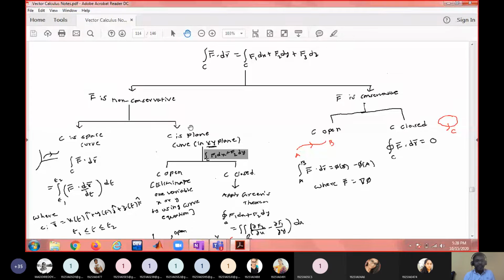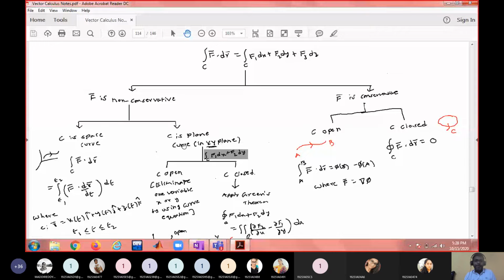But if it is a non-conservative field, you ask yourself whether the curve given is a space curve or a plane curve. If it is a space curve, you give the parametric representation of the curve. This you will see in the problem. Using the parametric representation, you convert everything in terms of t, then use this definite integral formula to compute this value. So for a space curve, don't worry whether it is open or closed. Always use this formula, as long as this is a space curve.